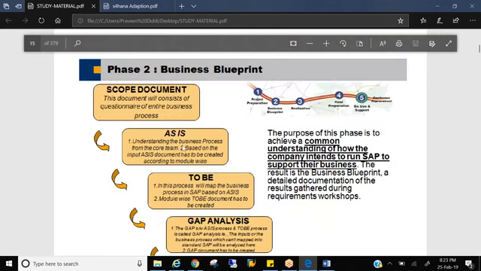So from day one of the project, how does it go? That's a killer question in the interview: what did you do on your first day of your implementation project? Why do they ask this question? Because only someone who participated in that project in real time will know what we do on the first day. Out of curiosity you may say, okay, I started working. No, you don't start working on day one.